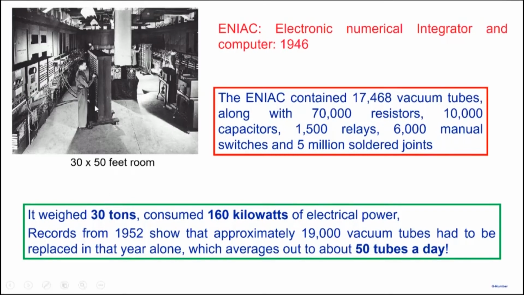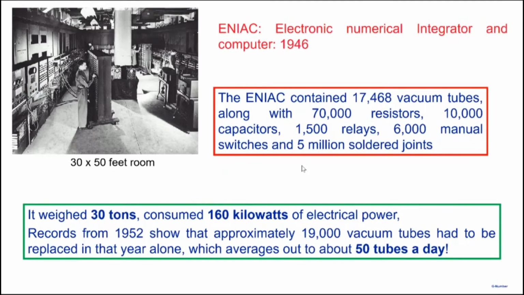But you can see using this particular example that it was not very easy to build complex circuits using vacuum tubes, because the circuits were becoming very large, very heavy, consuming lots of power, and they were not very reliable. So that's why people were out looking for a replacement for vacuum tube.